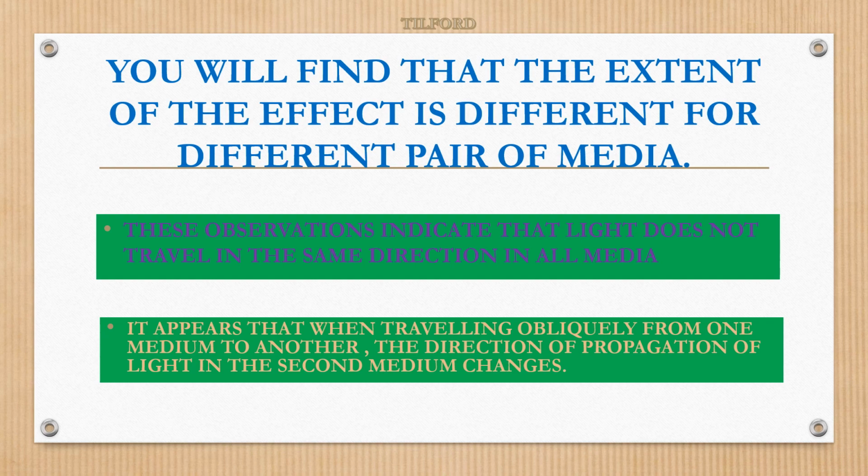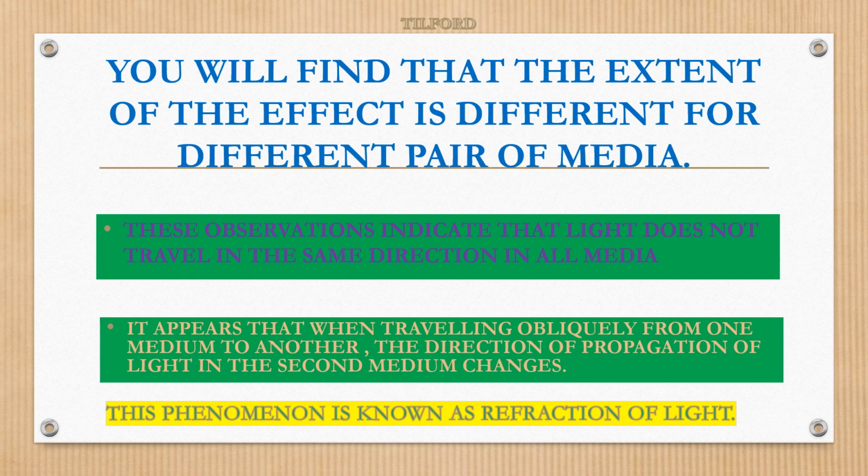I'm not talking about when light is traveling normally. Here the case is when light travels obliquely, meaning at some angle, neither parallel nor perpendicular. Definitely in the second medium, the direction of propagation of light changes.